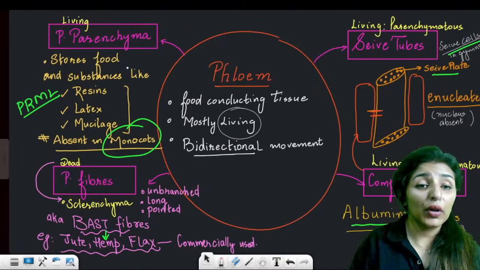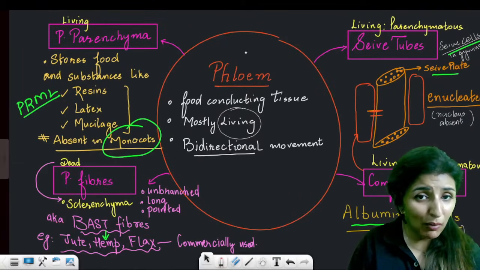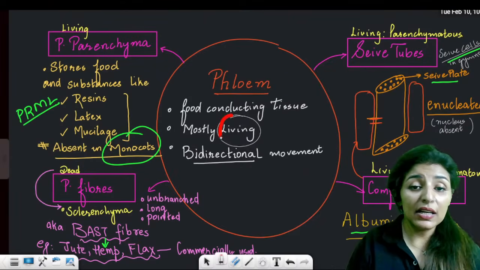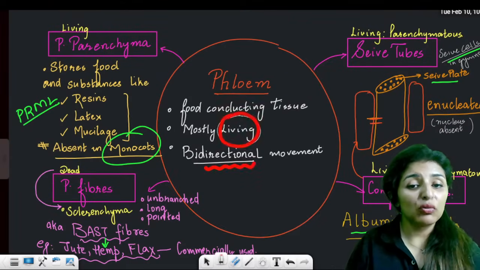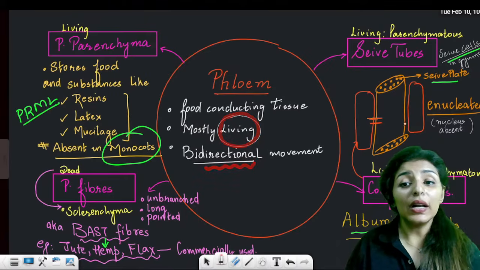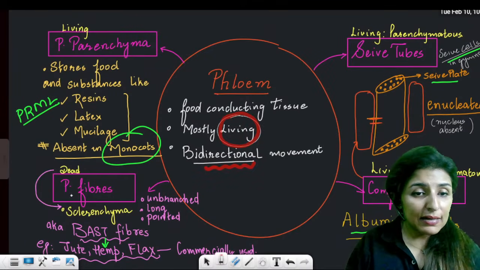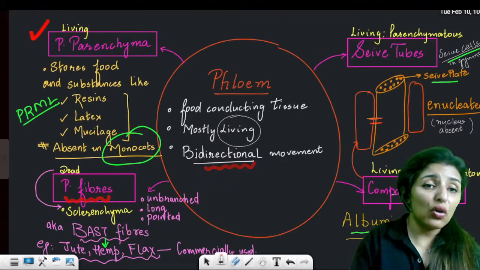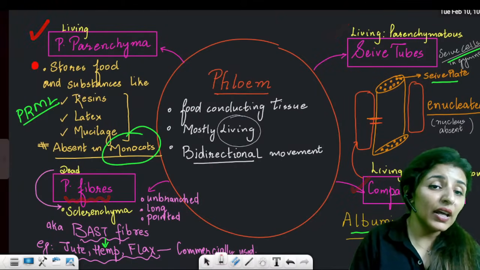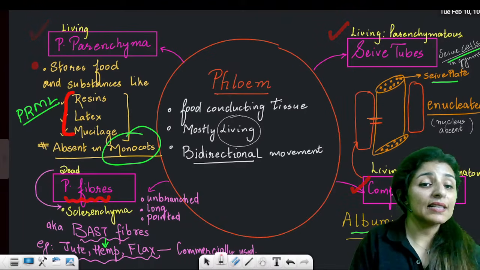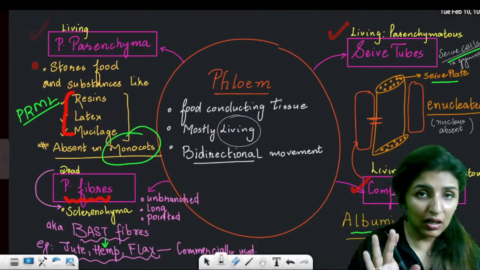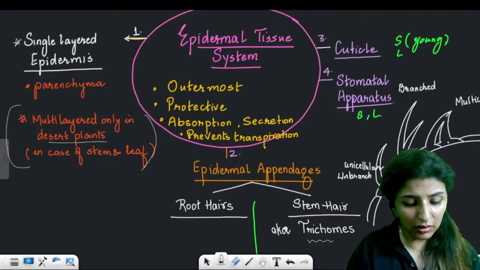Now, coming on to phloem. Phloem also has four components. It is food conducting tissue, and it is mostly living, with bidirectional movement of food, upward also and downward also. Mostly living because only the phloem fibers are dead. The rest, all three components, are living. Let's read. Parenchyma will store food and other substances like resins, latex, and mucilage.